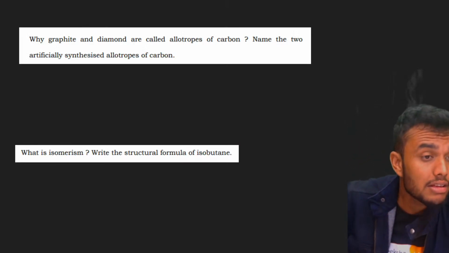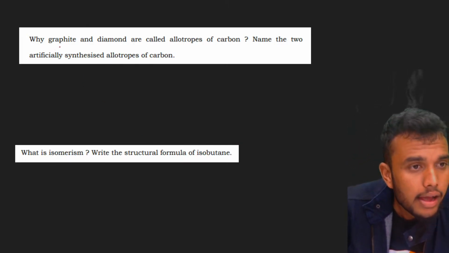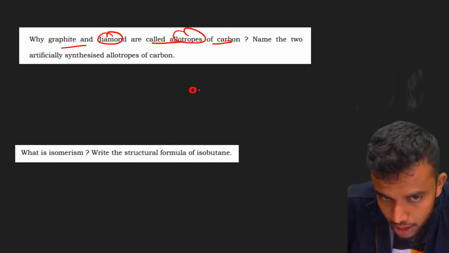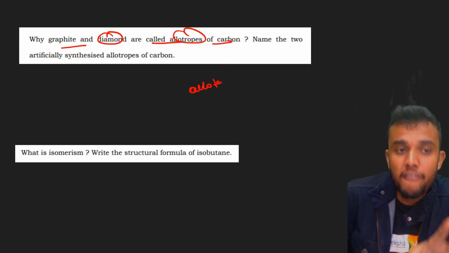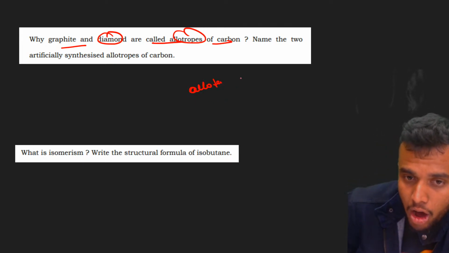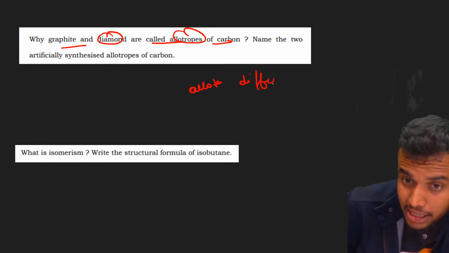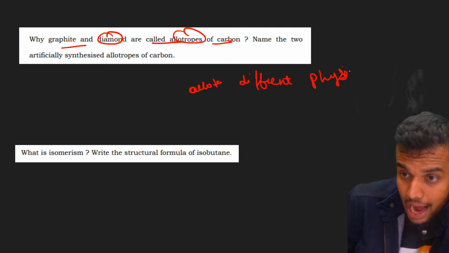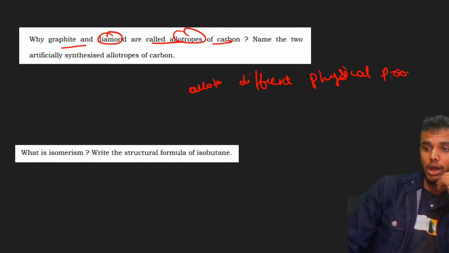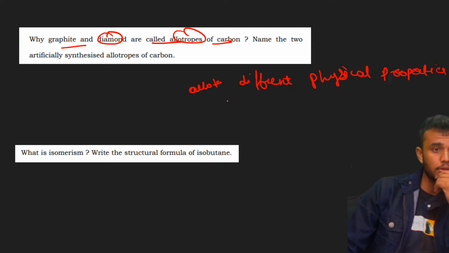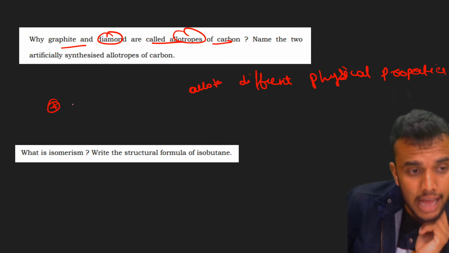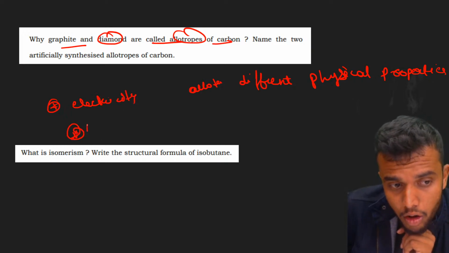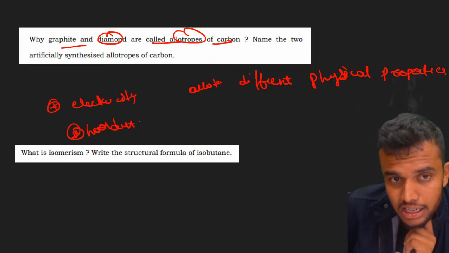The next question is very simple. Why are graphite and diamond called allotropes of carbon? Because graphite and diamond have different physical properties, but consist of carbon only. They are obtained in different forms, that's why they have different physical properties. Graphite conducts electricity, students. In the case of diamond, it is a non-conductor. That's why they are called allotropes.